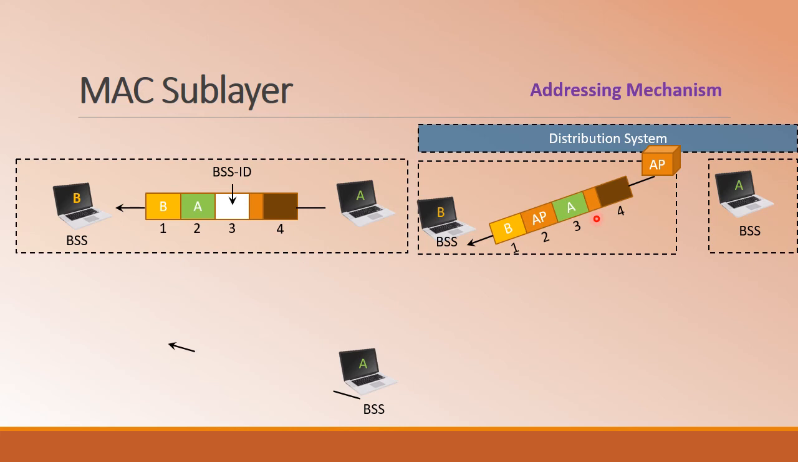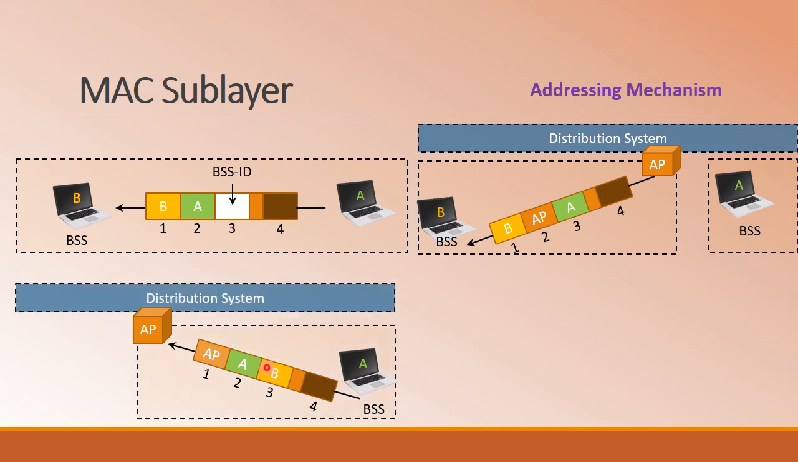Let us consider case 3, that is 1 0, that is to DS is 1 and from DS is 0, that is the station is communicating to the distribution system. On that note, the next device it will visit is the AP, so address 1 is the AP, address 2 is the source, the last device it has visited, address 3 is the final destination it has to reach, and the communication will happen across the distribution systems. As we can clearly see, this is a different BSS and this is a different BSS.